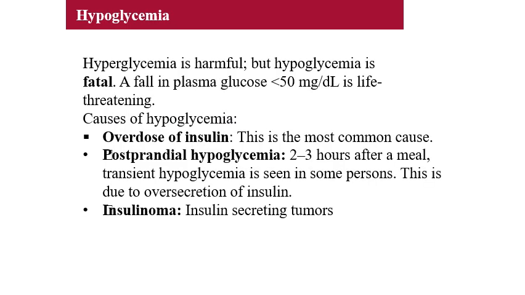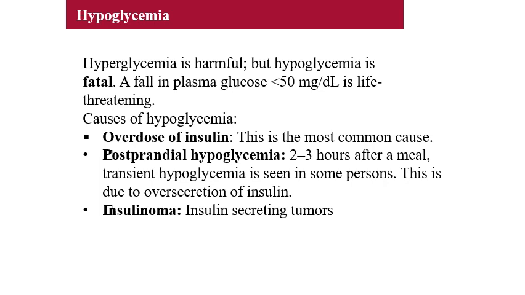We should know what hypoglycemia is. Hyperglycemia is usually harmful, but hypoglycemia is more fatal because it is a life-threatening condition. A plasma blood glucose level of less than 50 mg per deciliter is life-threatening and can cause many dangerous deleterious effects to the human body, because without glucose life is not possible for long, as brain cells are mainly dependent on blood glucose to control the body mechanism.